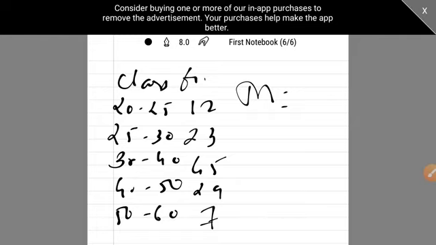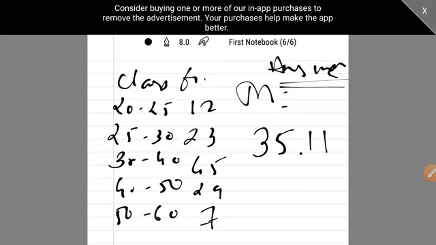Just wait for a second. Your answer is 35.11. So you have to find it on your own. Okay, I have given you the answer. Answer is 35.11.